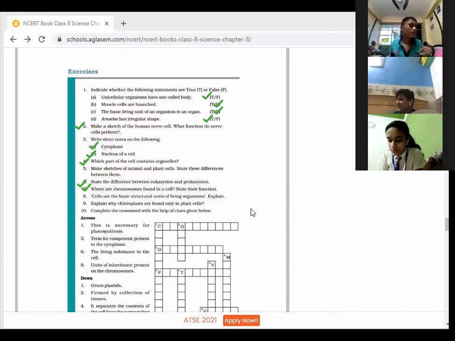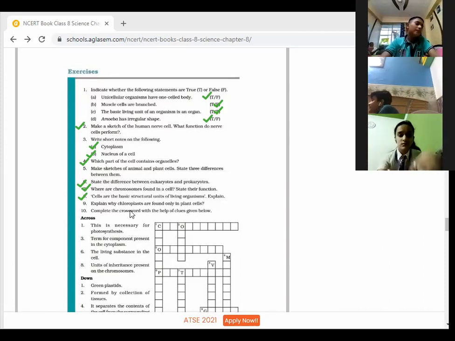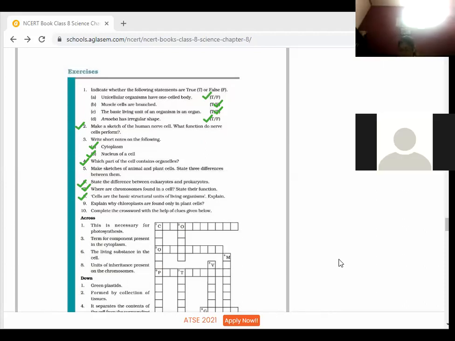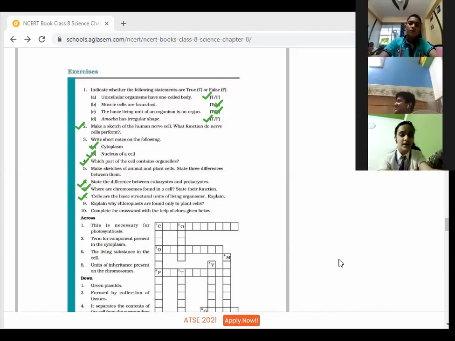Okay. Next is number 9. Question number 9. Explain why chloroplasts are found only in plant cells. Yes, Veronica. Why is chloroplast found only in the plant cell? Ma'am, chloroplast is only found in plant cells because it gives plants a greenish color. Yes, so chlorophyll is a green colored pigment which is present in the leaves, and leaves help in the preparation of food by the process of photosynthesis.